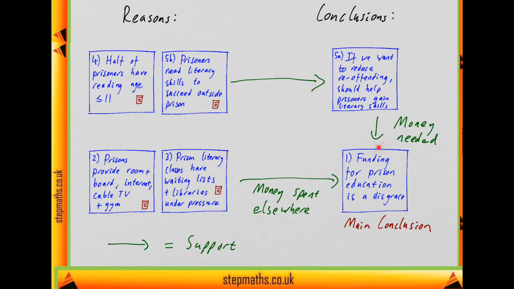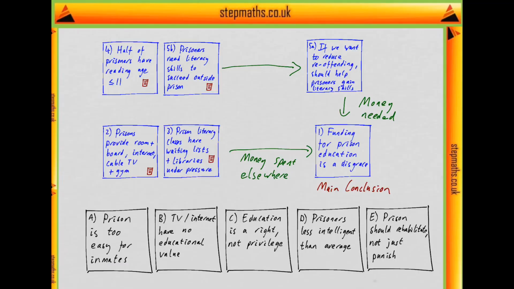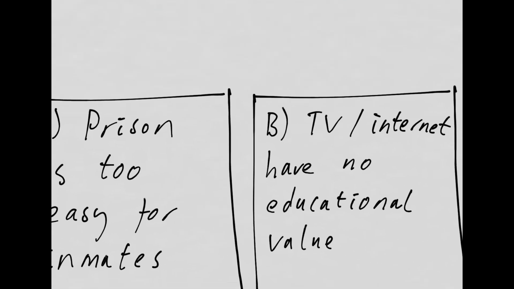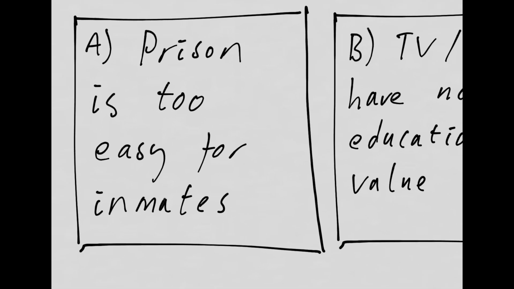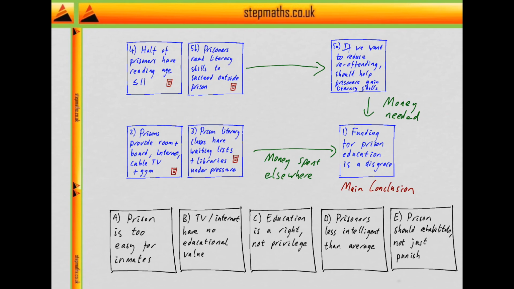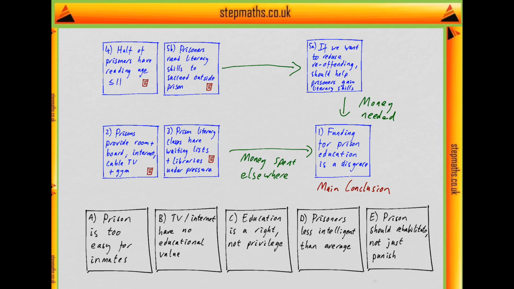So we've got all these different support arrows. An assumption is something that's needed to make one of these implications work. So we'll look at the options and see if they undermine any part of this argument. Okay, so I just copied the argument structure I wrote above. Now let's look at the options A to E. So A says that prison is too easy for the inmates. Is that relevant to the argument? Or is it needed for any of these arrows to work?